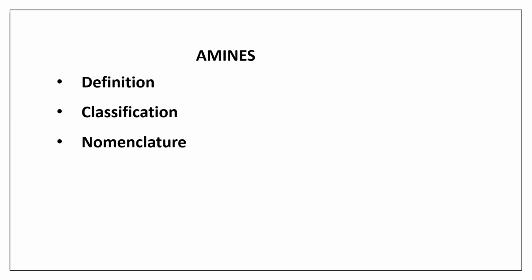So now you know about the definition of amines, the classification of amines and different classes as primary, secondary and tertiary amines, and also what are alkyl amines and aryl amines. And you know about the nomenclature of amines in both the common system as well as the IUPAC system of naming. I hope you have understood today's concepts.